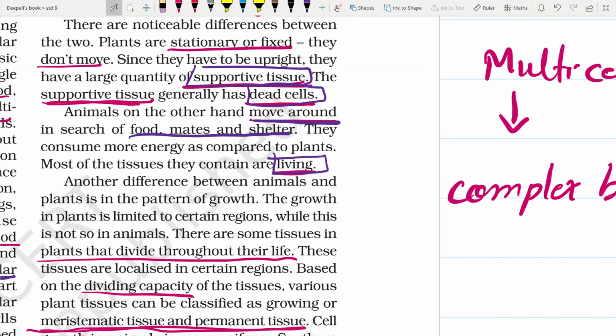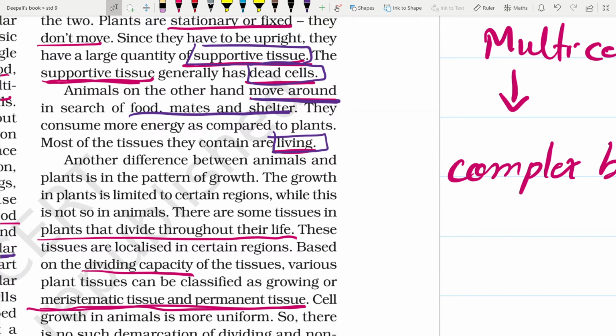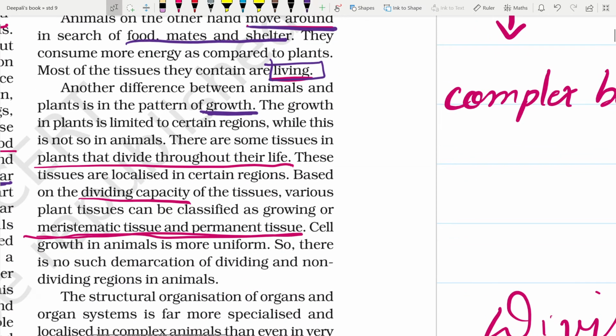Another difference between plant and animal tissue is the pattern of growth. The growth in plants is limited to certain regions, while this is not so in animals. There are some tissues in plants that divide throughout their life, and these tissues are localized in certain regions. Based on the dividing capacity of the tissues, various tissues in plants can be classified as growing or meristematic tissue and permanent tissue.